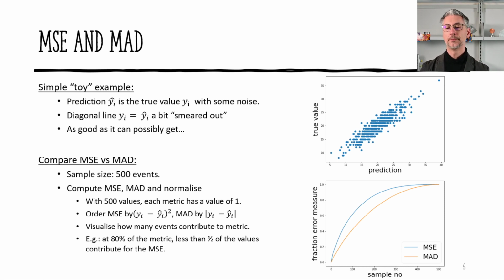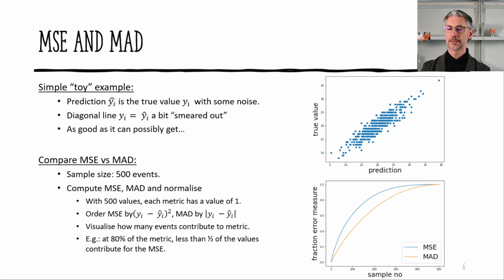Now we compare the behavior between those two metrics. Let's say we have 500 events in our test sample, and we compute on those 500 events the value of the mean squared error and the mean absolute deviation, and then we normalize them, so that at the end we always have a value of 1, right? Now we order the two metrics by the deviation, the mean squared error by the squared difference, and the MAD by the absolute value.